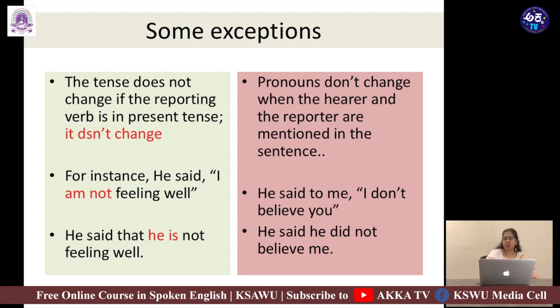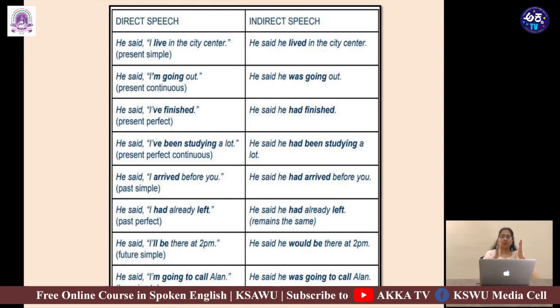The modals change, the tenses change. So many changes take place while we are using direct to indirect. But let's try and understand and practice so we never make a mistake. So let us just go through some sentences for the sake of practice. Can you just say it along with me?